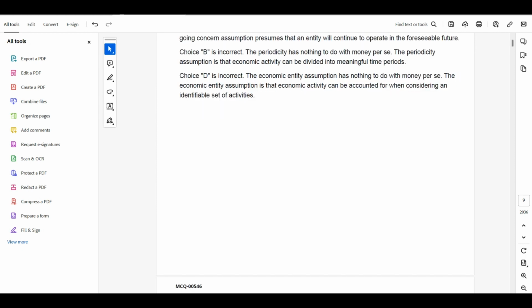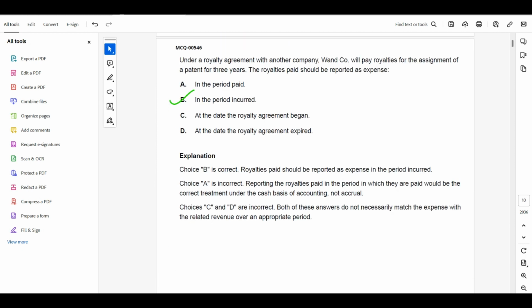analysis. So moving forward to the next MCQ: under a royalty agreement with another company, one company will pay royalties for the assignment of a patent for 3 years. The royalties paid should be reported as expense in the period of pay. This means that under a royalty agreement, one company will pay royalties for the assignment of a patent for 3 years. Okay, means for 3 years the royalty will be applicable.